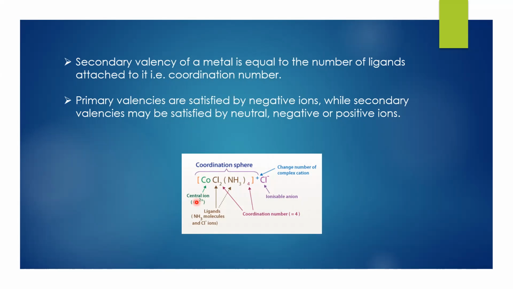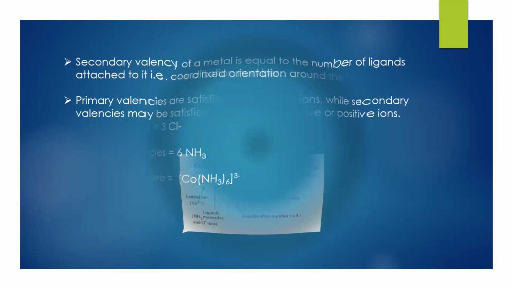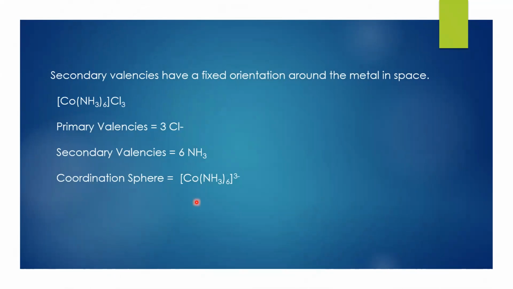Primary valencies are satisfied by negative ions, while secondary valencies may be satisfied by neutral, negative, or positive ions. Secondary valencies have a fixed orientation around the metal in space. So in this, we can come to know how the primary and secondary valencies have been calculated.